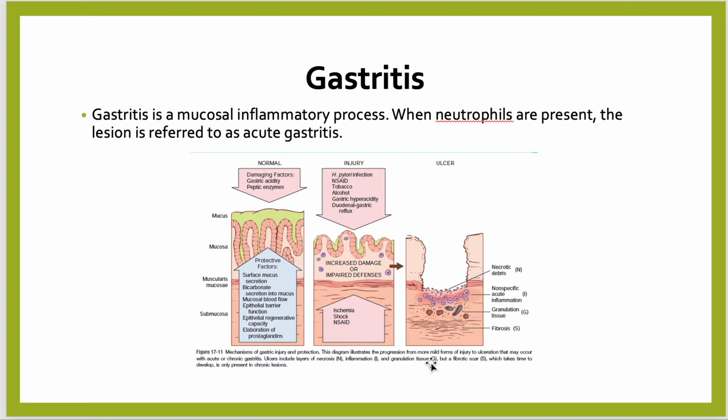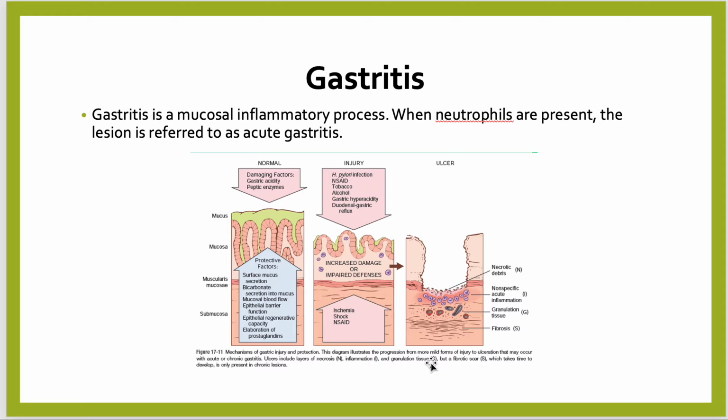Whenever there is an imbalance between the injurious factors and protective factors, there is mucosal injury or gastritis. The most important factors which cause gastritis or are responsible for peptic ulcer are H. pylori infection, NSAID tablets, tobacco, cigarette smoking, alcohol, and gastric hyperacidity.